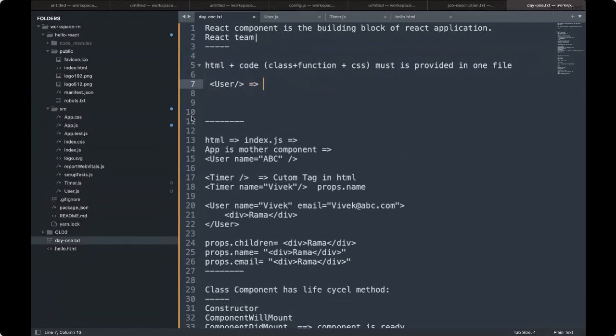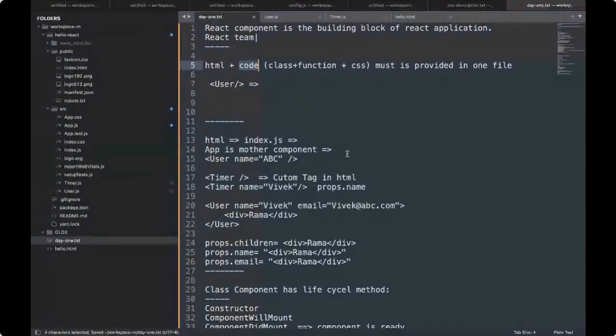So the Facebook team strongly believes that the code and HTML should be managed in one file. One option was to do it with HTML, but that becomes difficult for the compiler to take and understand. So they opted to do it with JavaScript.